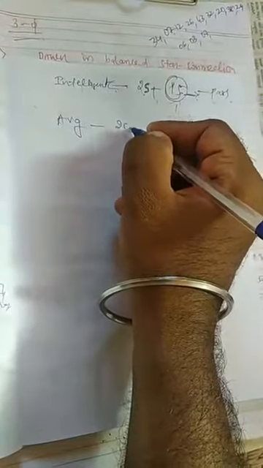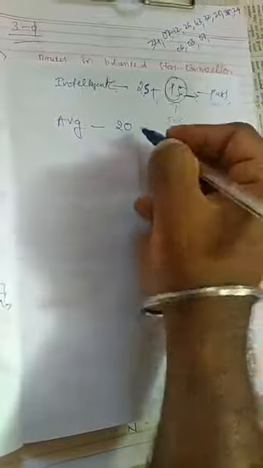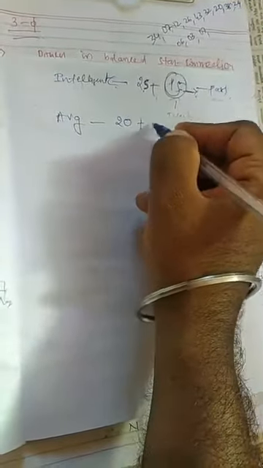Average students, obviously, will have 20 in the internal. 20 plus 15 is 35, plus 5 means one more unit he has to study. You can say the fourth unit, that is easy. This is fifth, then he will pass, right?